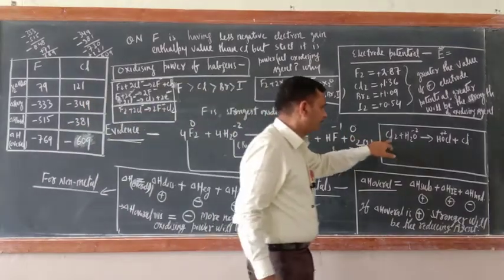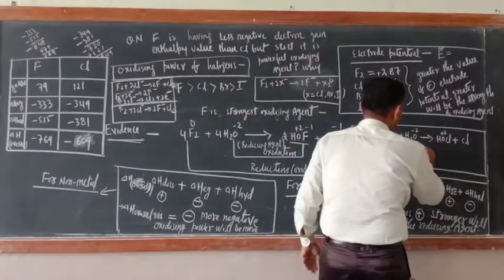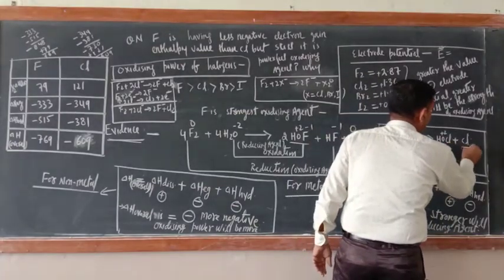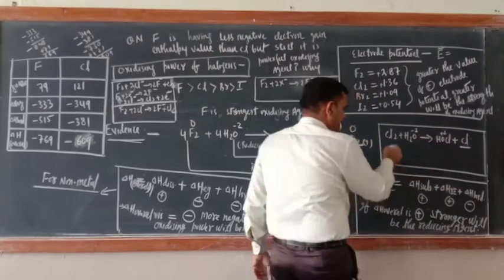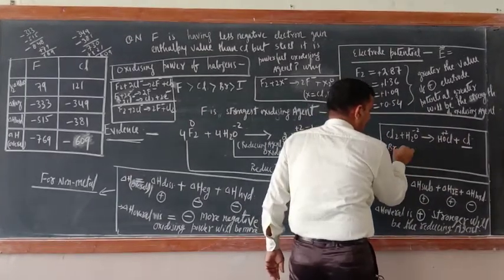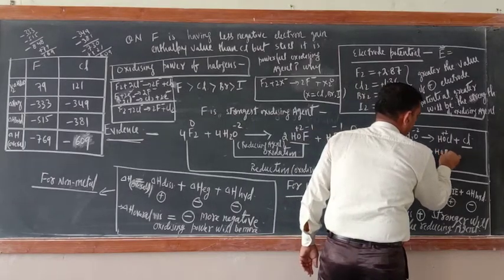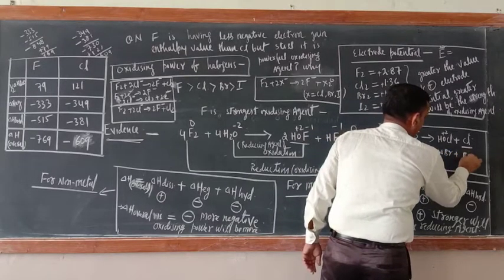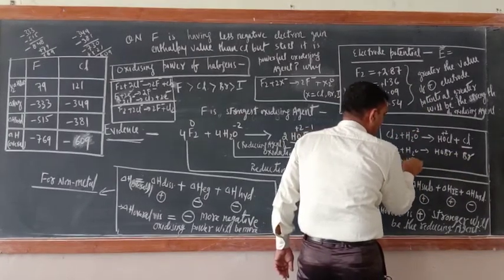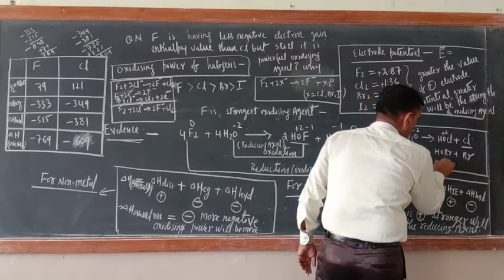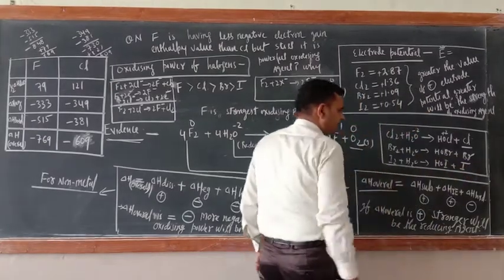Now make the reaction of Cl2 with water. So just see here what is there. Here nascent chlorine is evolved, oxygen is not evolved. Same is the case with Br2: Br2 plus H2O, here you will get HOBr plus HBr. Similarly I2 plus H2O gives HOI plus HI. Just check here.